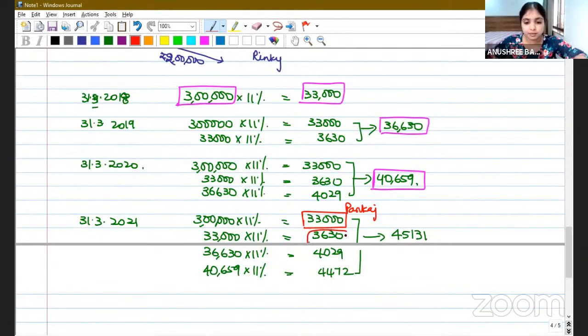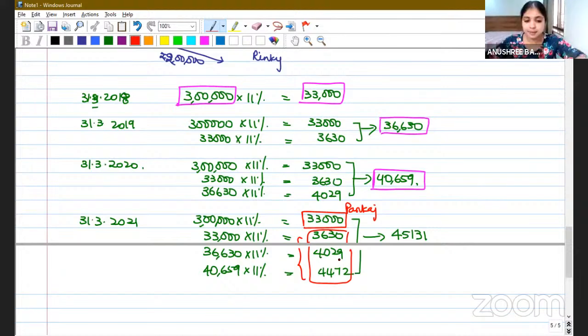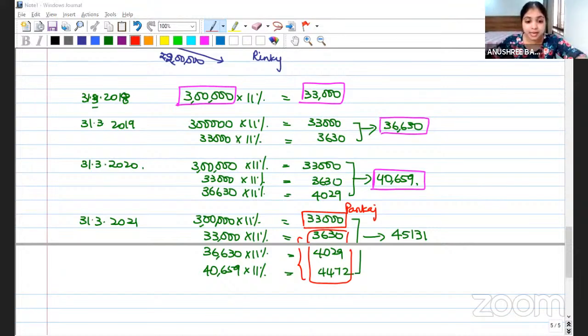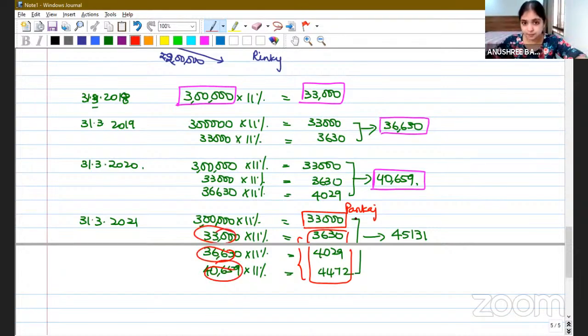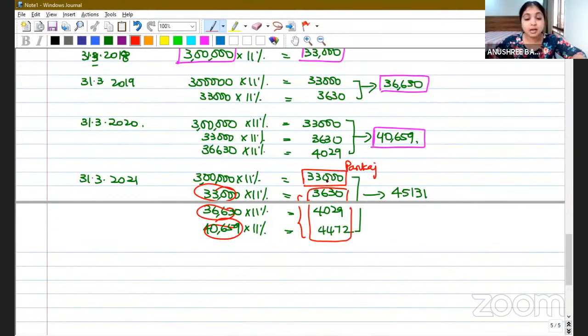And the money which is earned from the interest, this 36304029, all these numbers, if you see these 3 numbers, they are nothing but income from income, isn't it? These incomes are nothing but incomes from reinvesting the interest. So income from transferred asset alone will be clubbed. Transferred asset is 3 lakh. From 3 lakh income is 33,000. This alone will be clubbed.